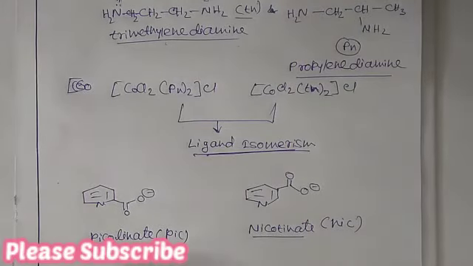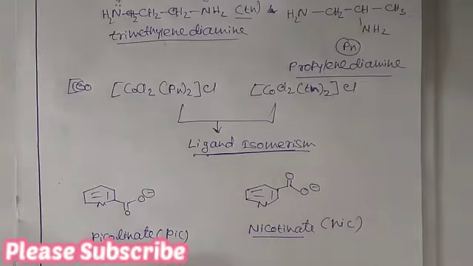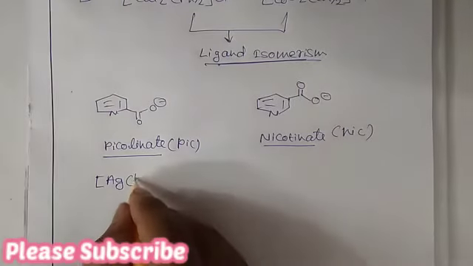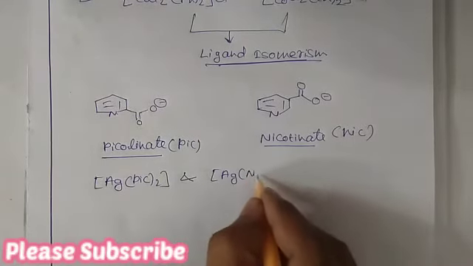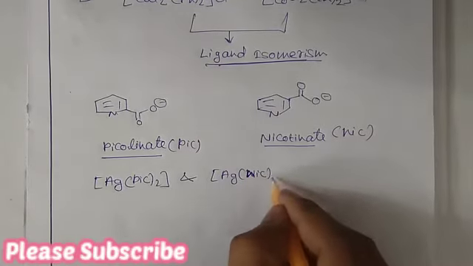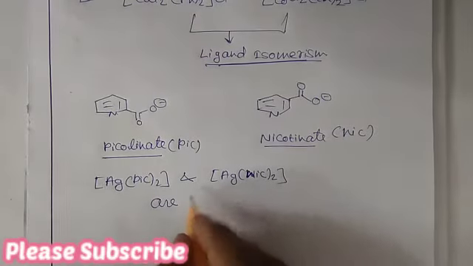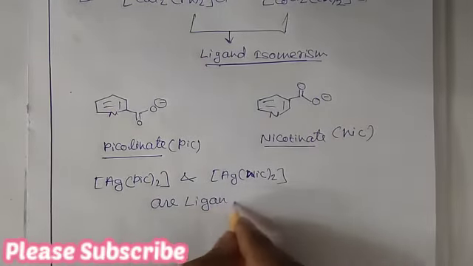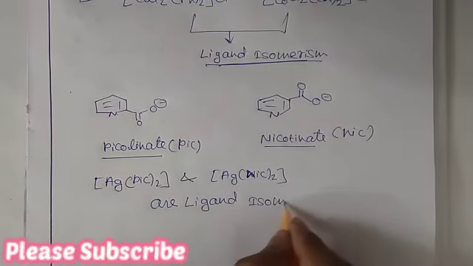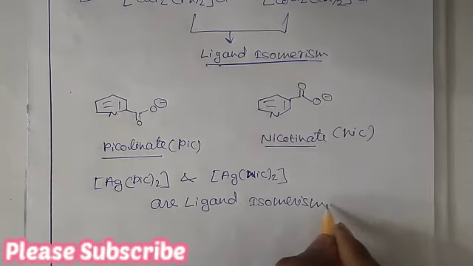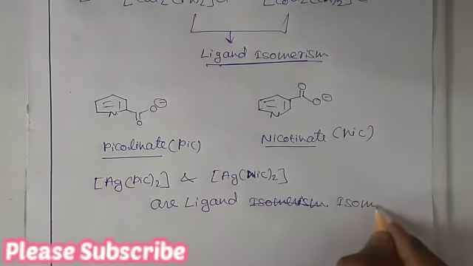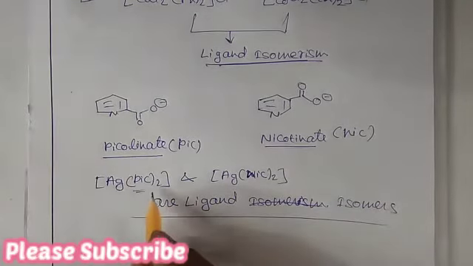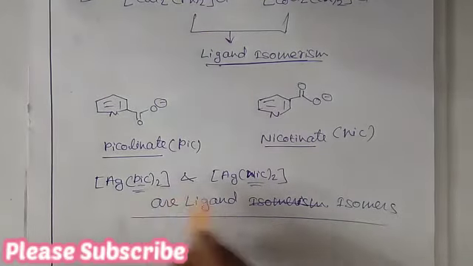Now the complexes Ag(PIC)2 and Ag(NIC)2 are ligand isomers, because there is isomerism between PIC and NIC.